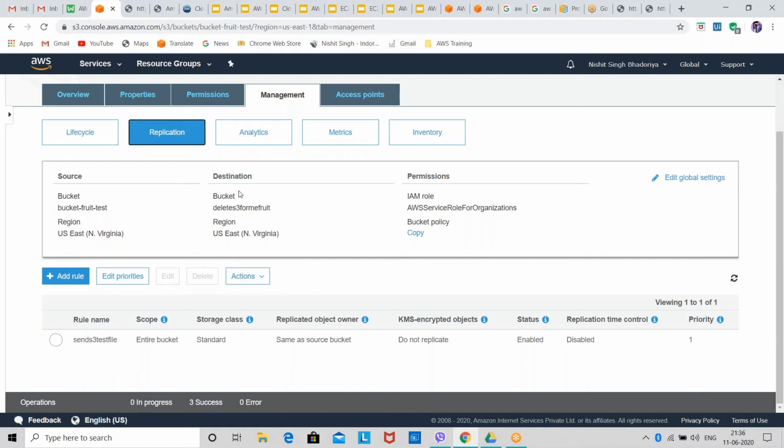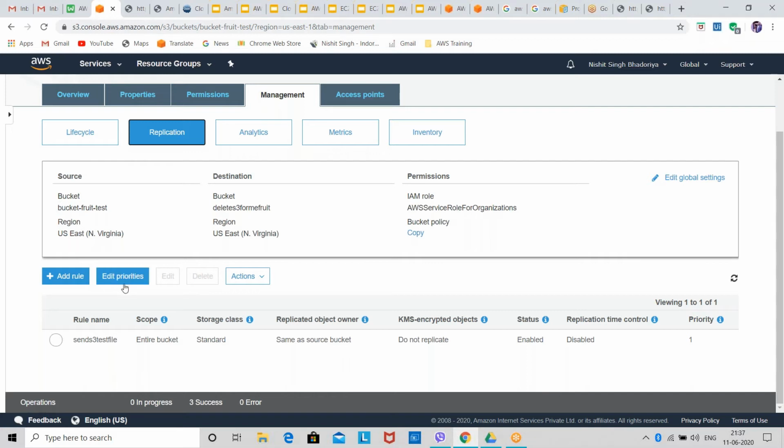My source account is this root account on which I am working, and the destination account is my sister's account. My sister is also having an AWS account, so the destination account is her account.